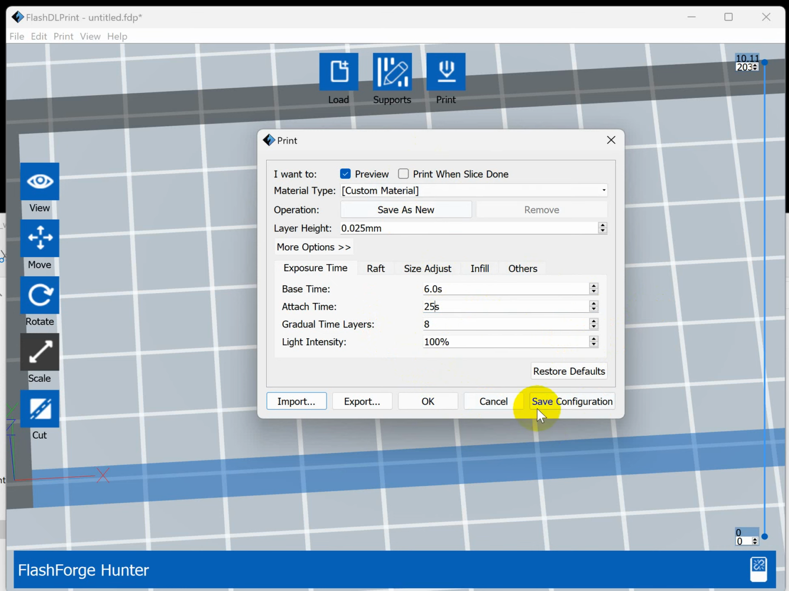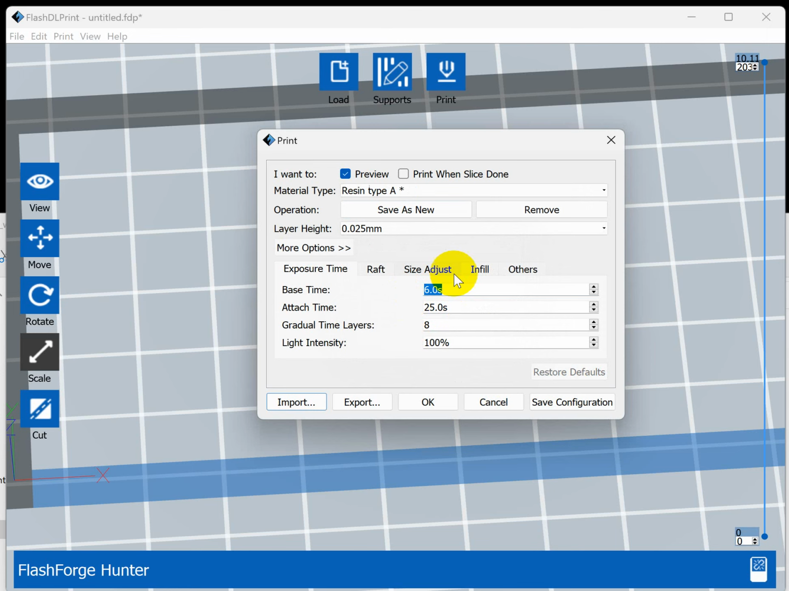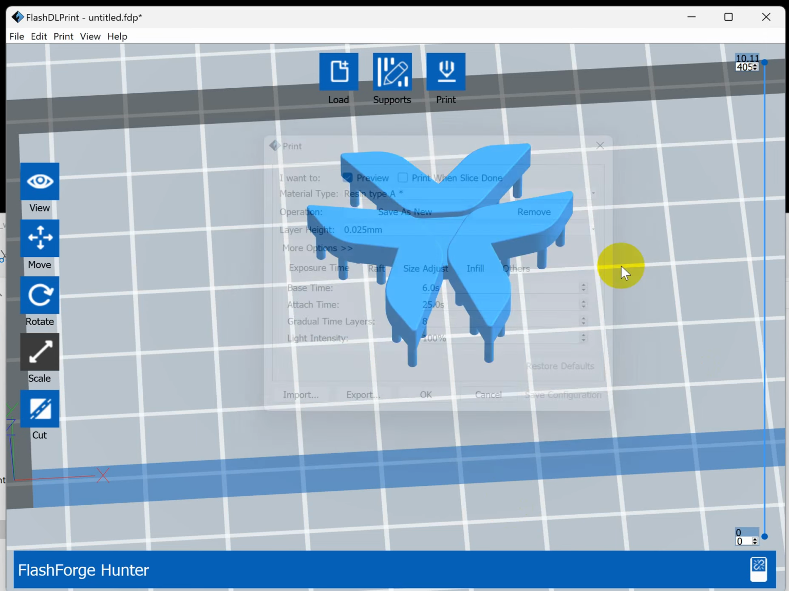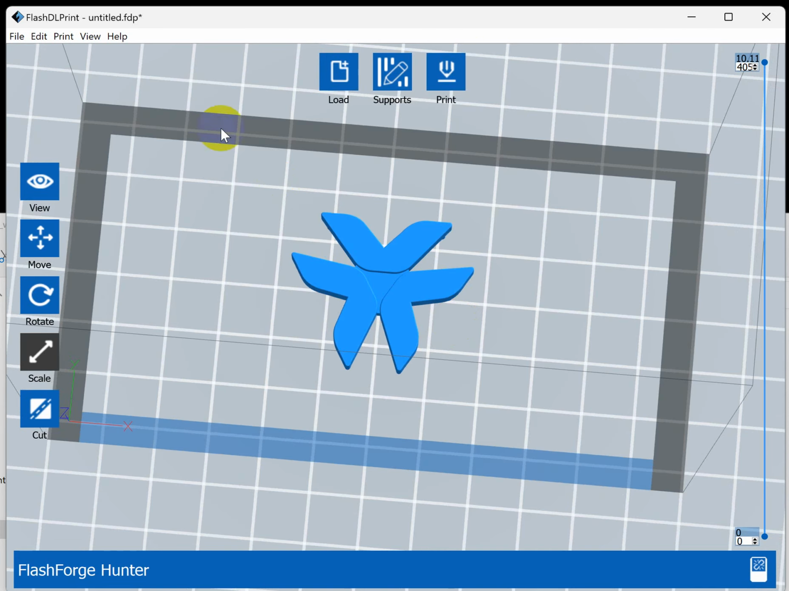Okay, resin type A. Okay, this is the number that we need to remember, and this one too. Okay, save configurations. Okay, and we go back, but the same model.